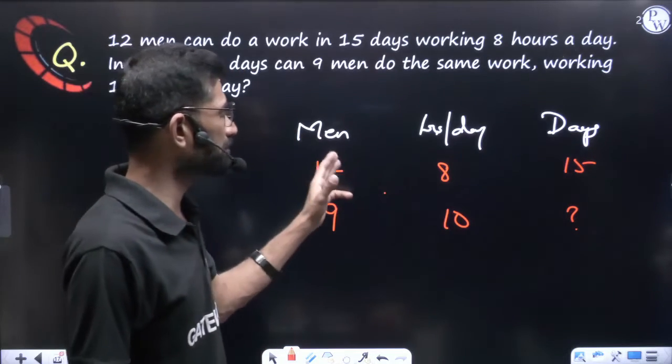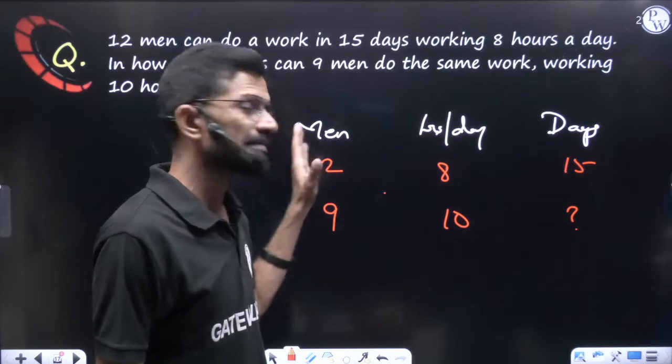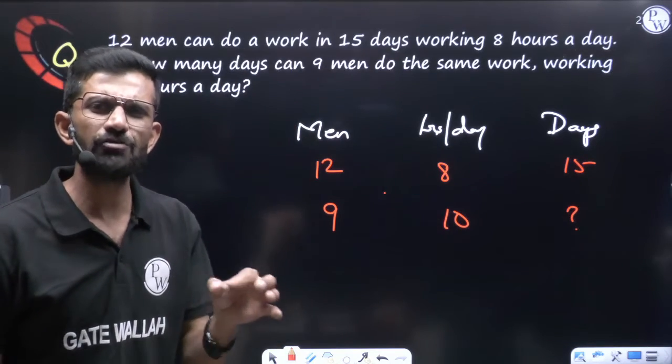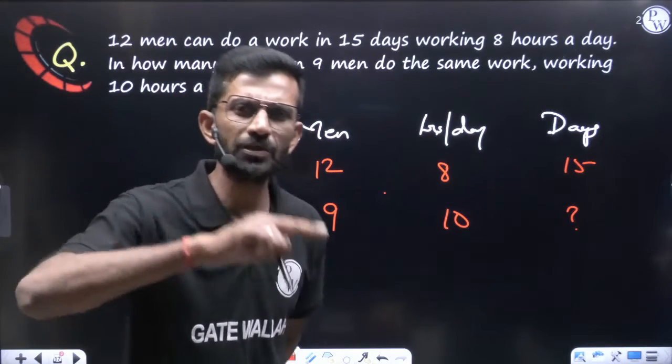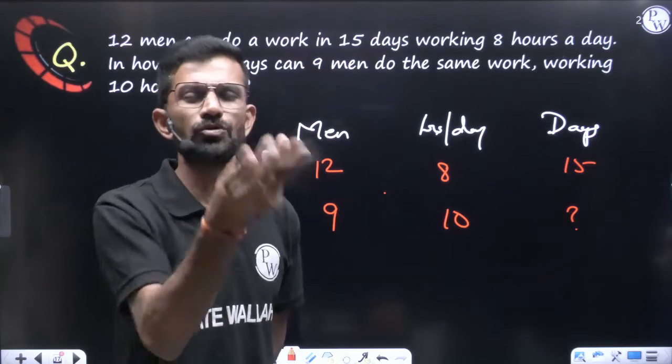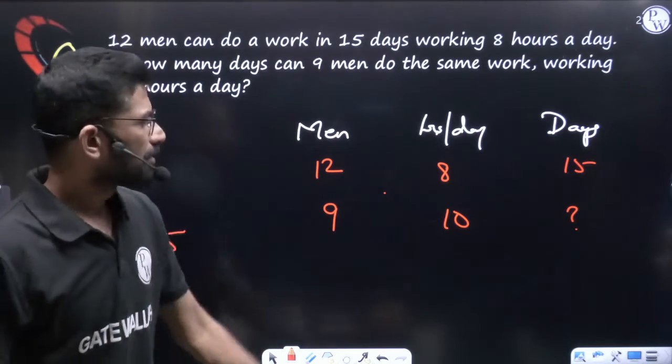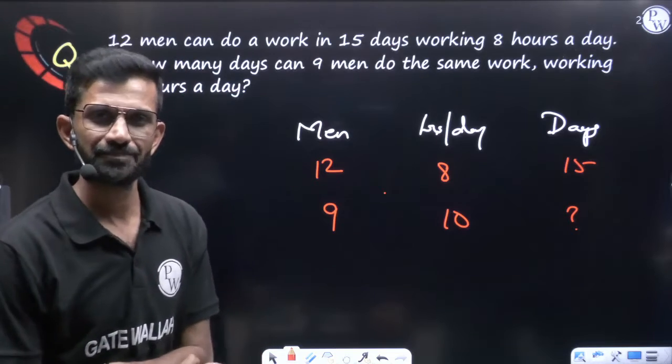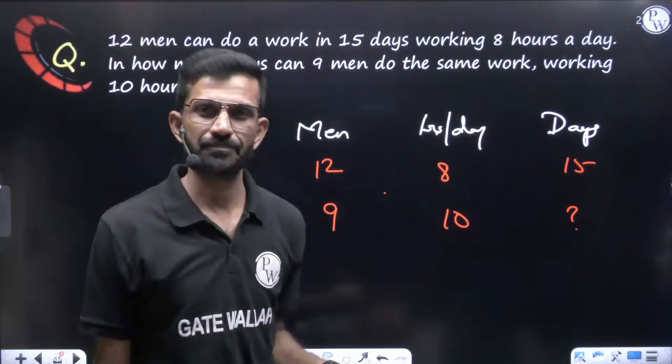First you can compare with men, then with hours, or first with hours, then with men, either way, because in the middle you are using multiplication. You write 2 into 3 or you write 3 into 2, you will get the same answer. No need to worry. So first let us compare with hours.